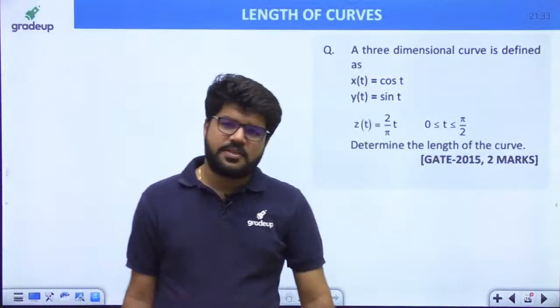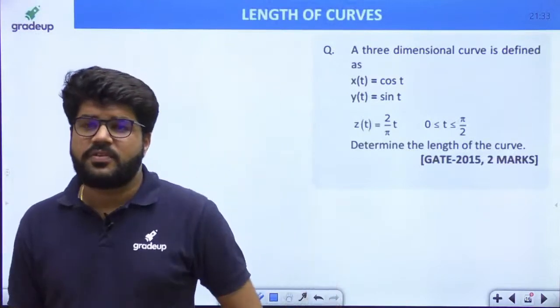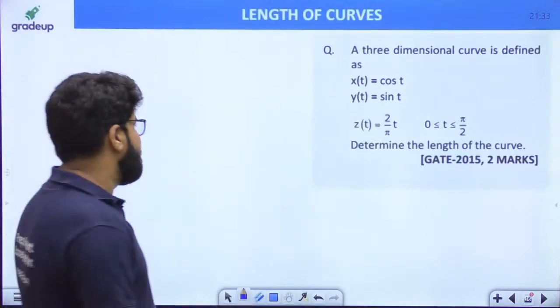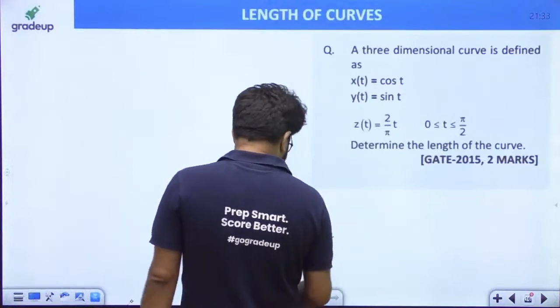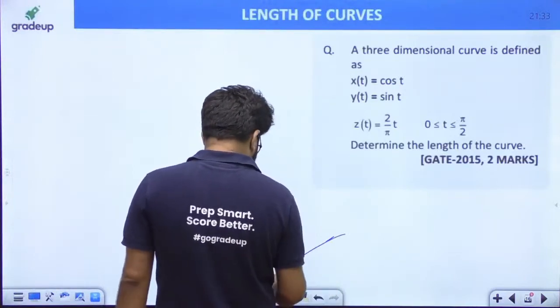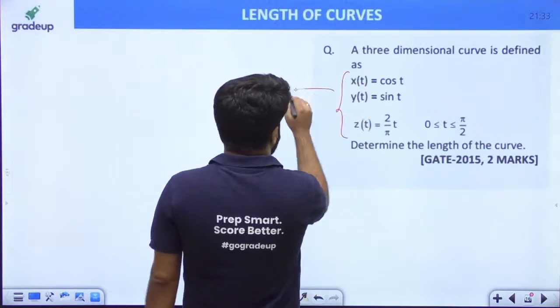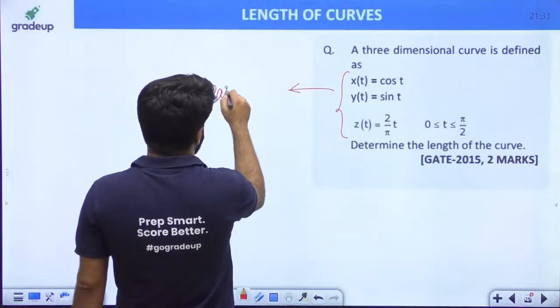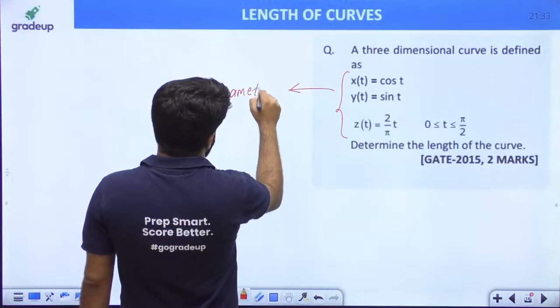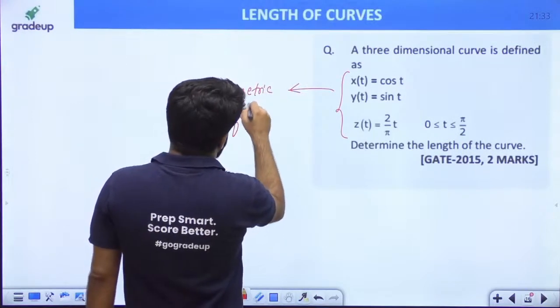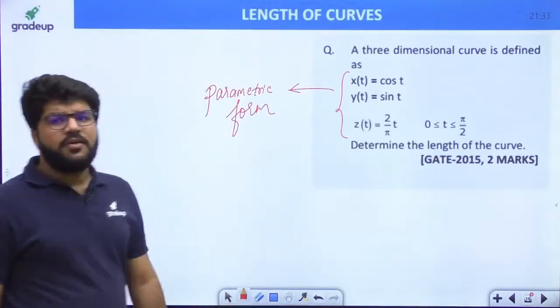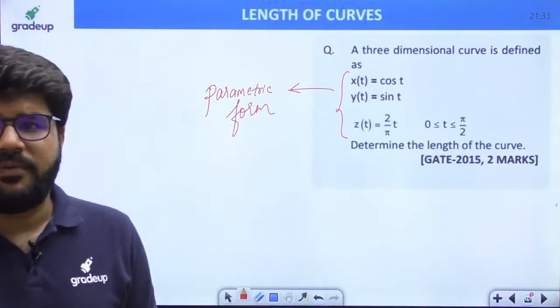What is the length of this curve? Come on everybody, what is the length of this curve where the equation is given in the parametric form? Here the equations are given to you in the parametric form, so you have to apply the case number 3 formula, everyone.